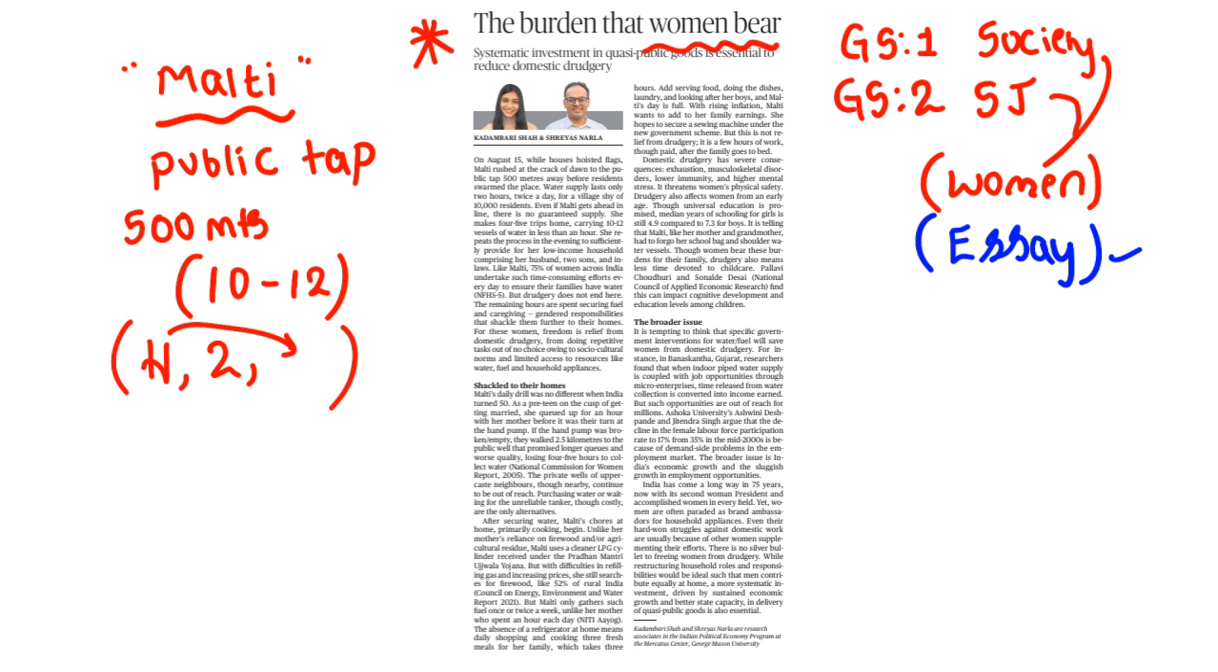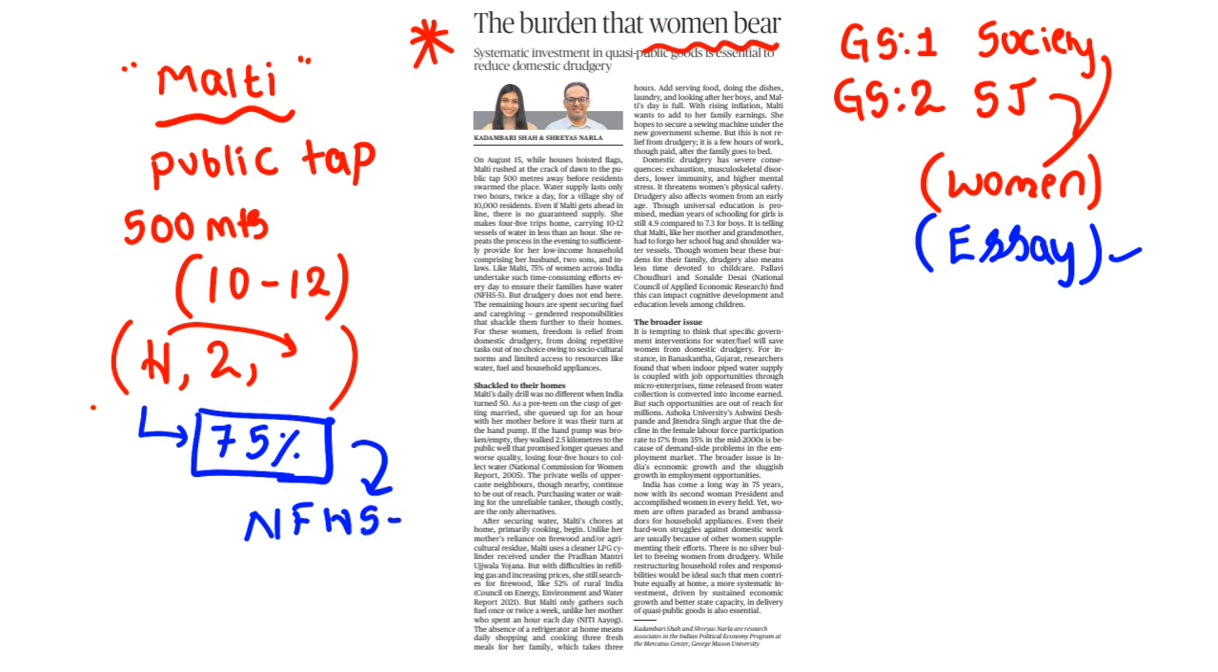Clear? They have to go there. Clear? So here the author is telling that in India, not only Malti, nearly 75% of women in rural areas are like Malti. Means here the author is using the name of Malti to represent the problems of Indian women. Here the author is telling that 75% of women across India undertake such time-consuming efforts every day to ensure water for their families. So this is not my opinion, as the author is saying, it is the report of National Family Health Survey report number 5. Clear?